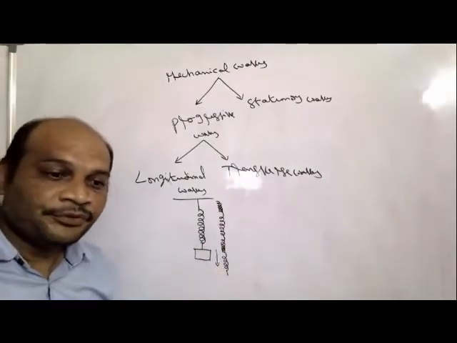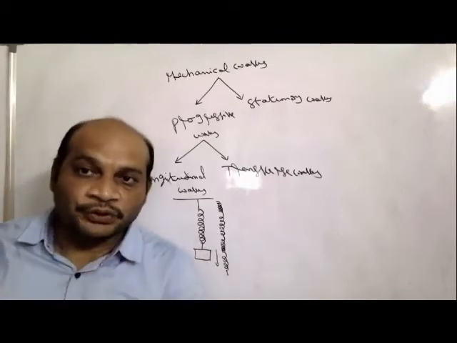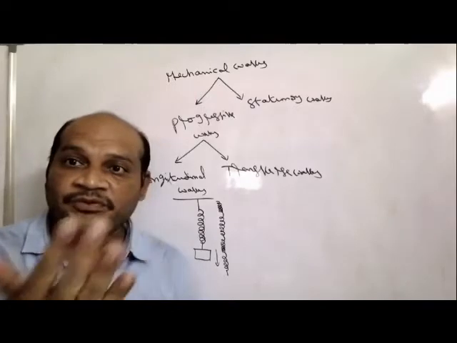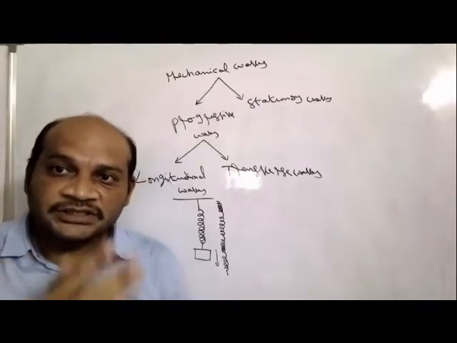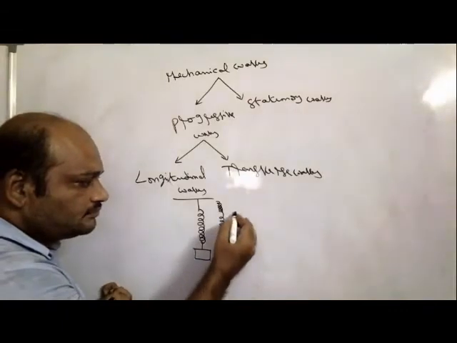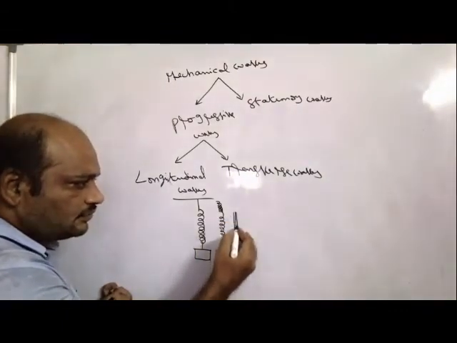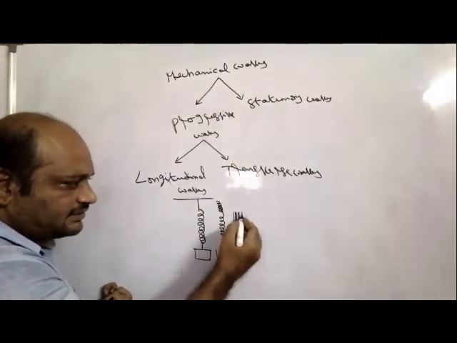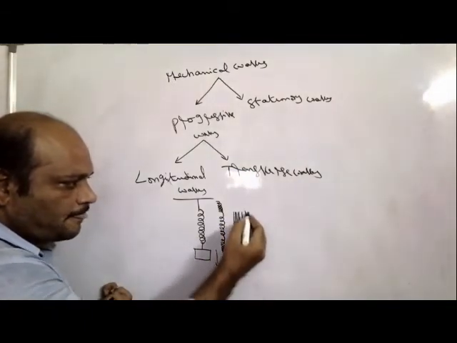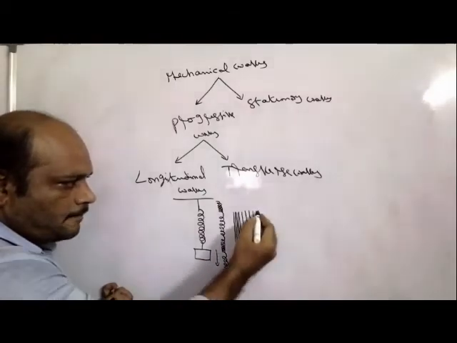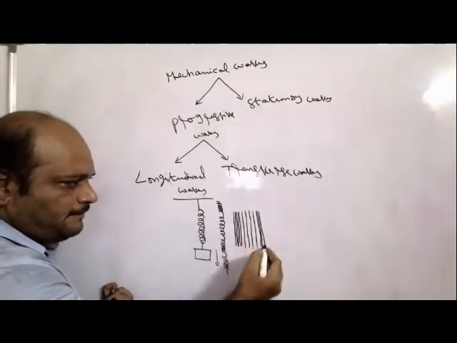Similarly, when sound is produced, the molecules move forth and back. Forth and back means like this, the molecules of the medium, like this, compressions, rarefactions. Again, what happened?